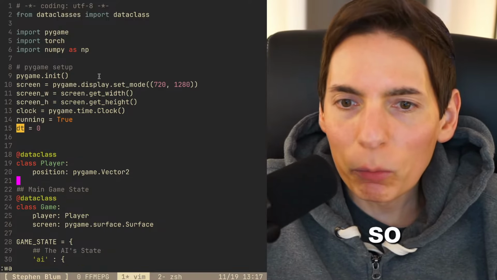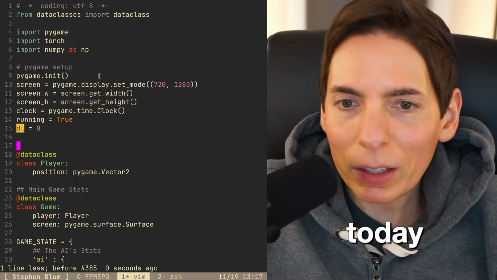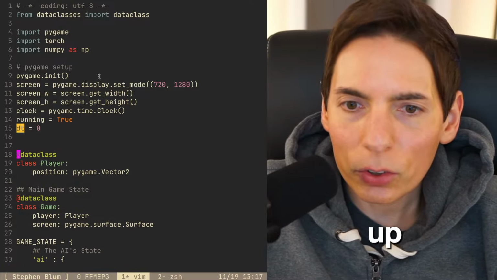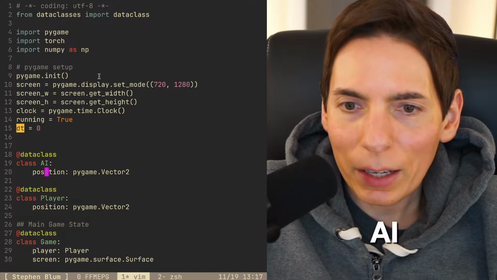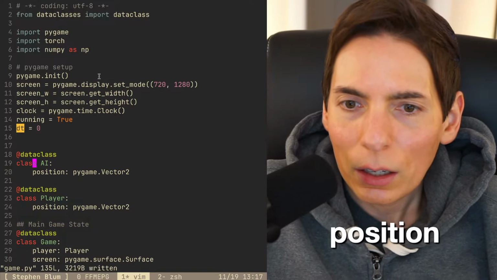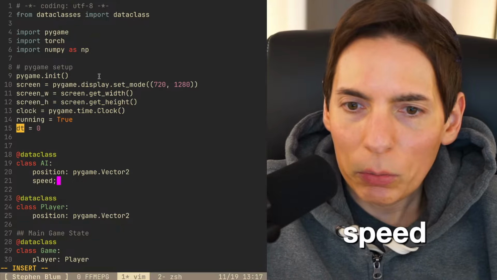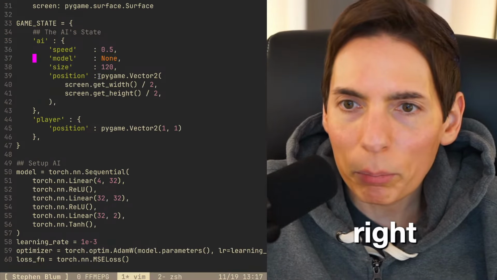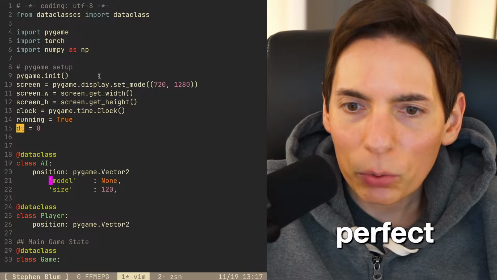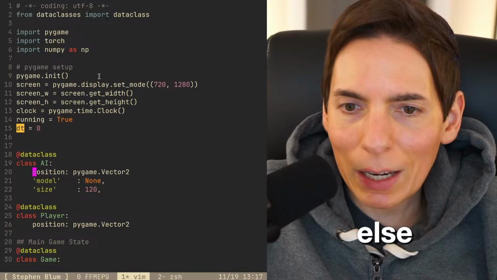All right. So we're cleaning it up today. Data class. So we're also going to have the AI. So we've got a position. I want speed. What other things did I have in here? Speed, size, model, right? Okay, perfect. That's what I'm looking for. So we can't forget speed.